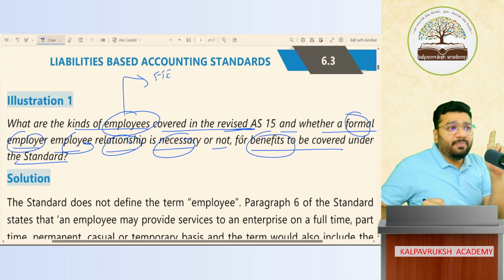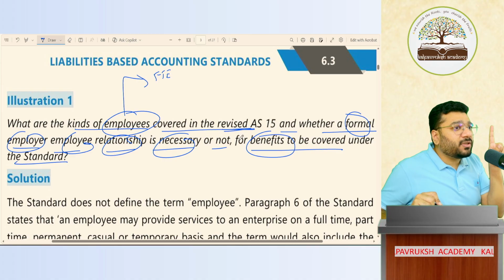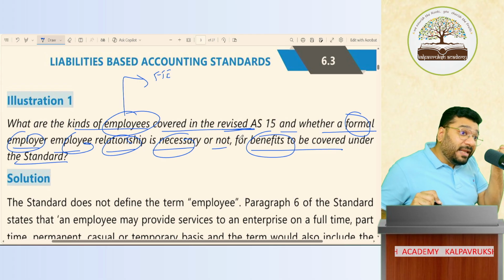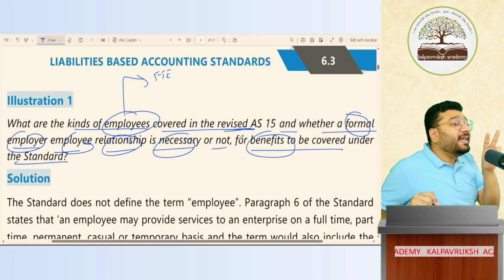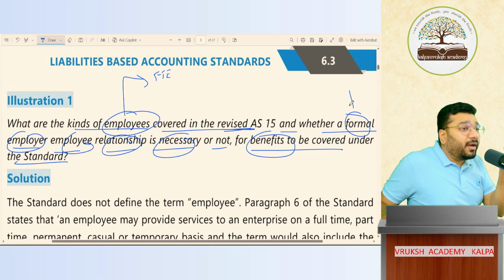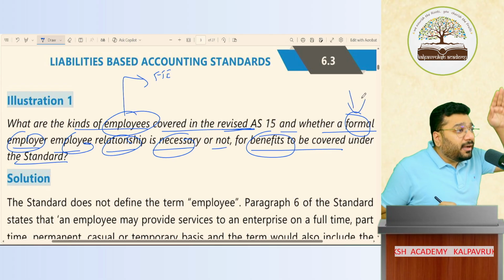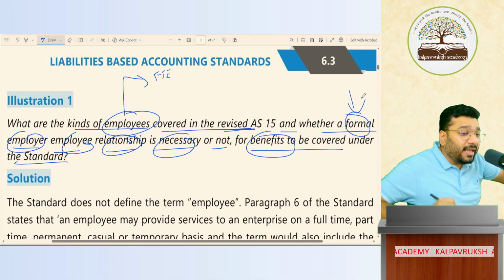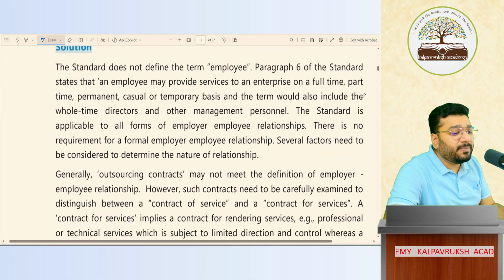Employee benefit gets triggered because of three things. One, because of a formal arrangement. Second, because of law. So it can be triggered even without a formal arrangement. In which cases? In cases of law and informal practices. Understood? So it is not necessary that for an employee benefit to trigger, a formal agreement should be there. That point is what they've explained here a little bit in a complicated manner.